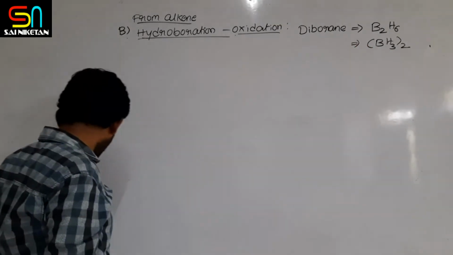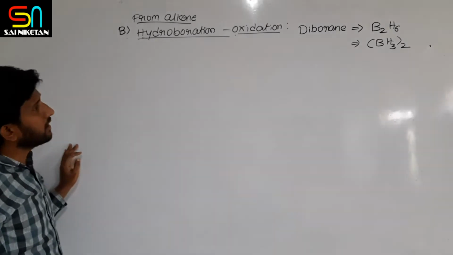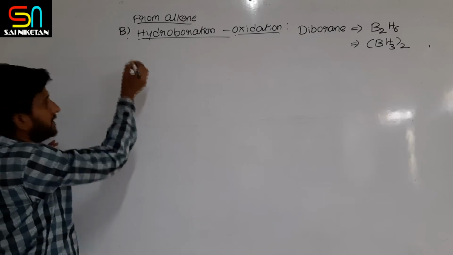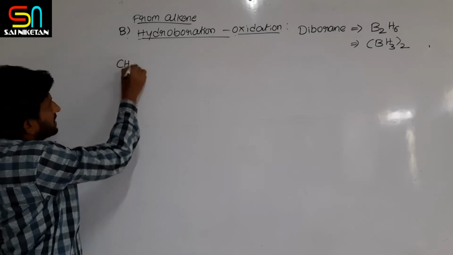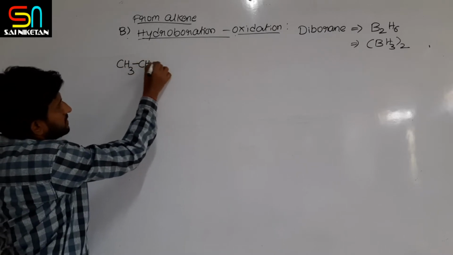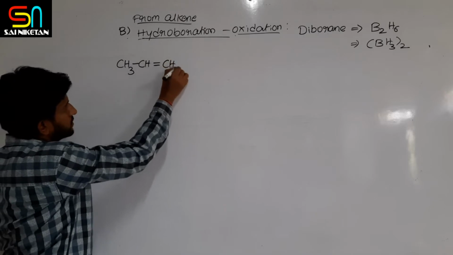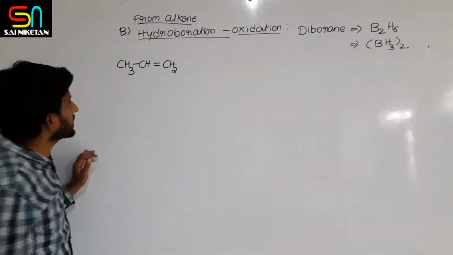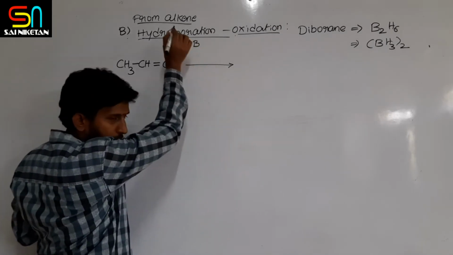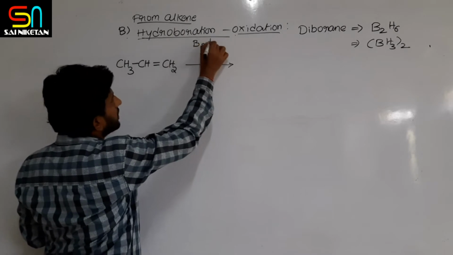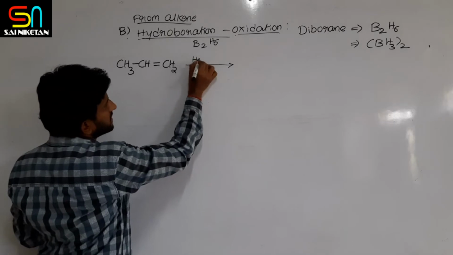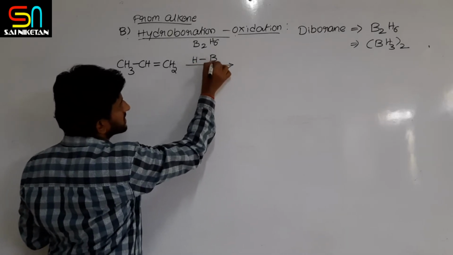Now in this hydroboration, I'll start with an example: CH3-CH=CH2, propene, on reaction with B2H6, which is nothing but two molecules of BH3.